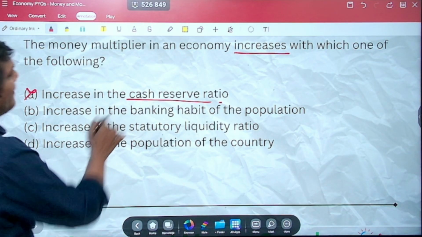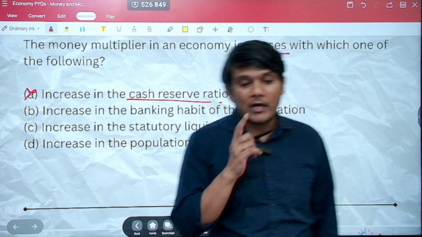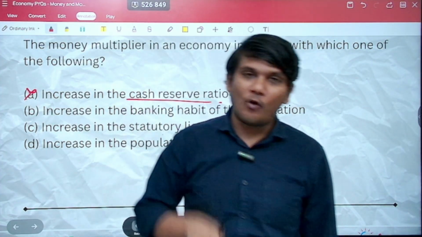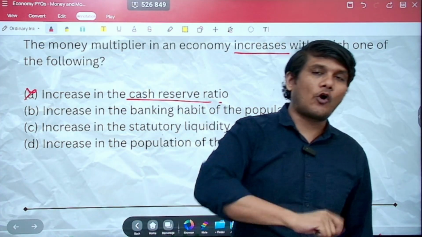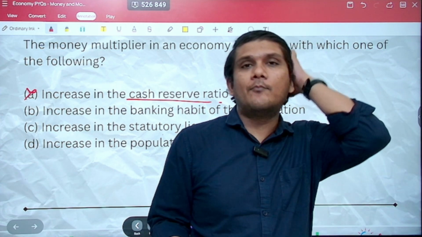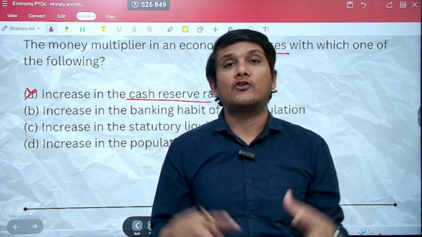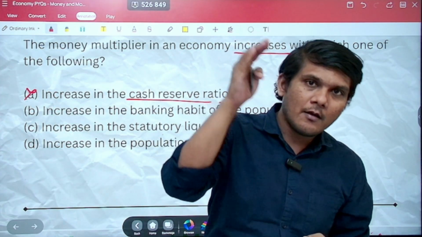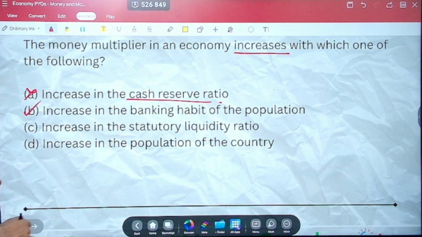Next, increase in the banking habit of the population. Yes, that is correct. Remember, I told you that money was lying at home. Now, if I have a banking habit, I deposit in the bank, withdraw, then fixed deposit, recurring deposit. That's my banking habit. So more and more money will come into circulation in the economy, leading to an increase in the money multiplier effect. So this is going to be the correct option.